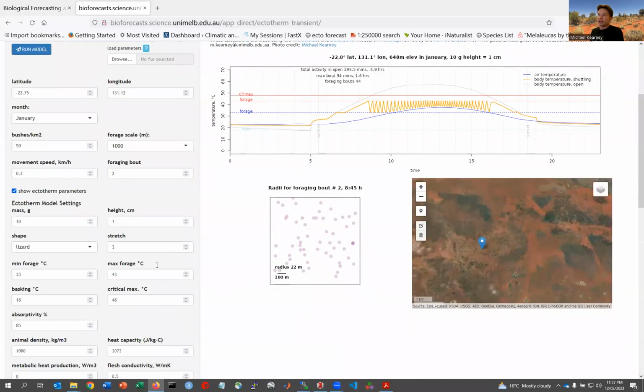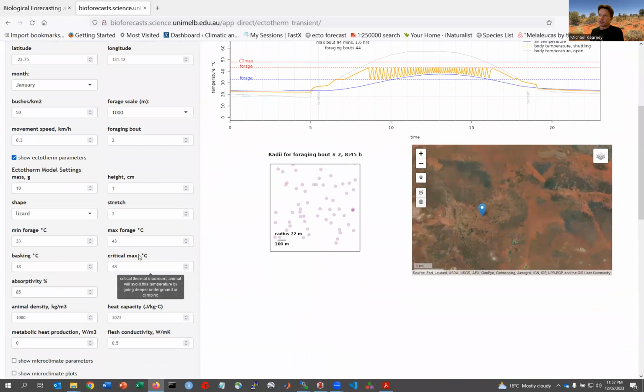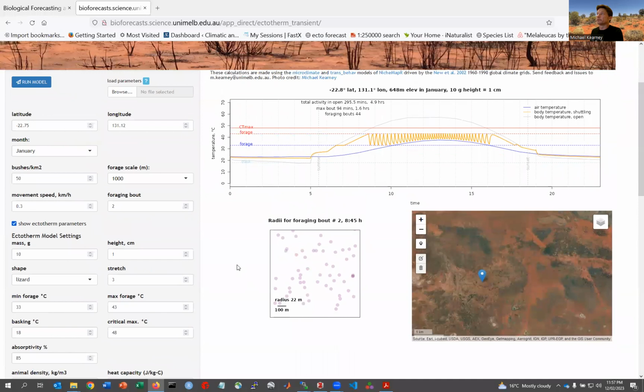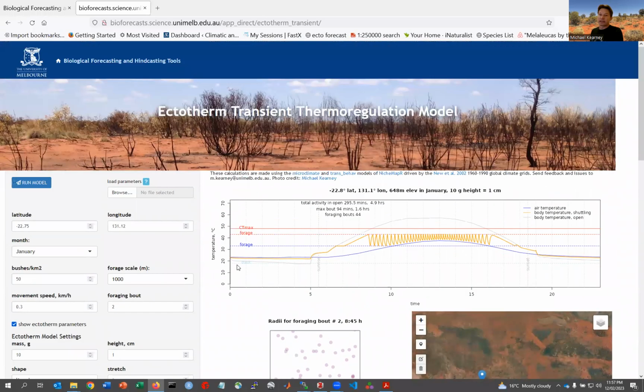And you can change the shape of the animal, as previously with the ectotherm model, and you can also change the minimum and maximum foraging temperature, the temperature at which they'll emerge from the shade, their solar absorptivity, critical maximum temperature, and thermal properties of the animal, as well as you can add metabolic heat production if you want. So read more about it in the paper in Methods in Ecology and Evolution if you're interested in this.